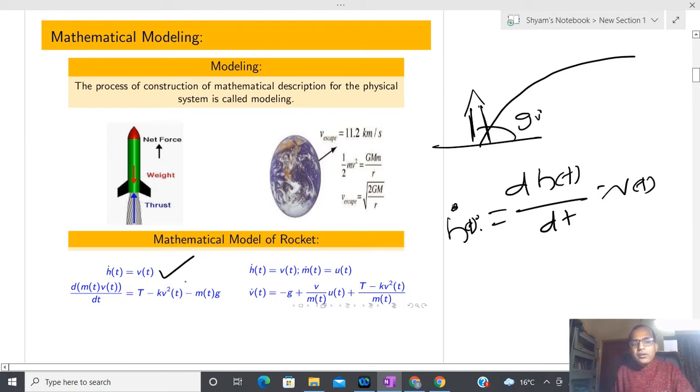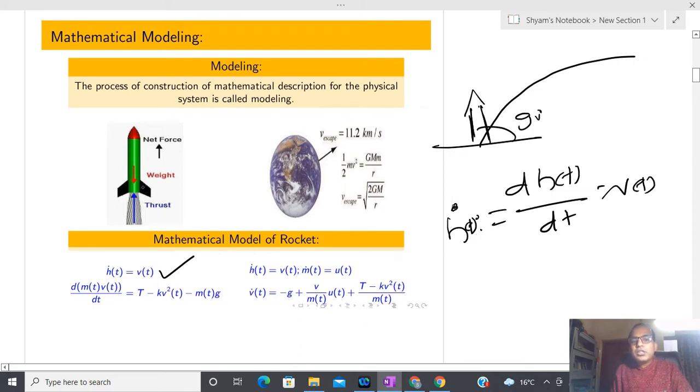Now try to see here that I have to write the differential equation, and the difficulty is that the mass is also changing with respect to time. Most of the time, whatever fuel we are going to use here is decreasing with respect to time, and due to that I cannot directly apply F equal to ma.